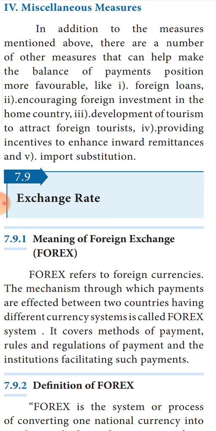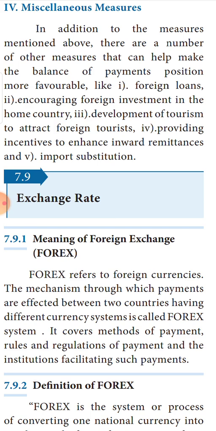Next is development of tourism to attract foreign tourists. So our infrastructure and the tourist centers should be developed very well. When tourism is developed, what will happen? It will attract many foreign visitors to come to India for tourist purposes. Whenever tourist numbers increase, automatically the amount of money supply into the country will increase. Next is providing incentives to enhance inward remittance. Inward remittance is money coming into the country, so they have to give incentives whenever money is inflowing into the country.